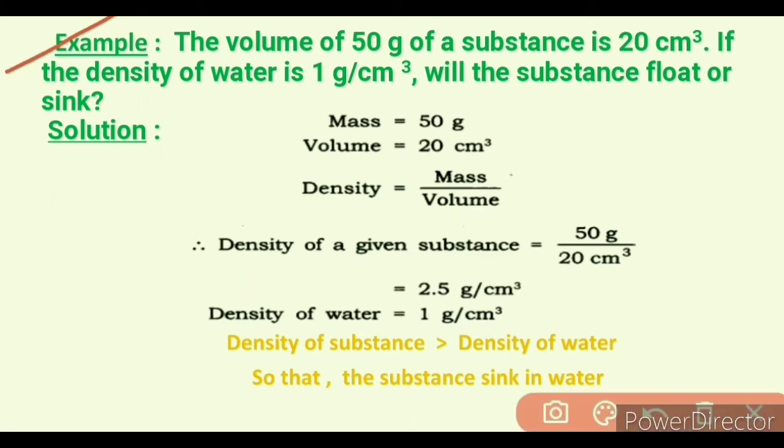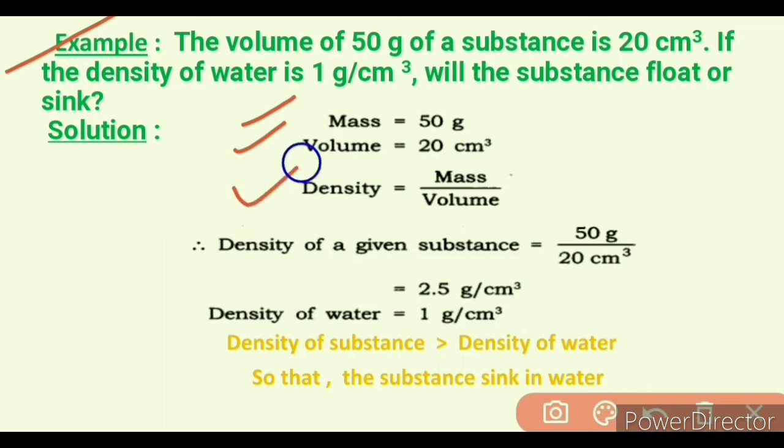We have one more example. The volume of 50 gram of a substance is 20 centimeter cube. If the density of the water is 1 gram per centimeter cube, will the substance float or sink? We know mass is equal to 50 gram, volume of the substance is equal to 20 centimeter cube.